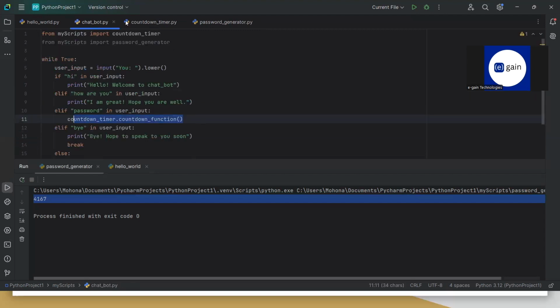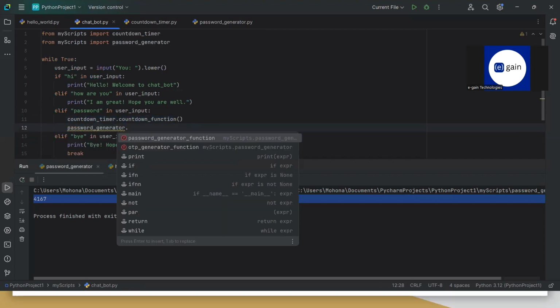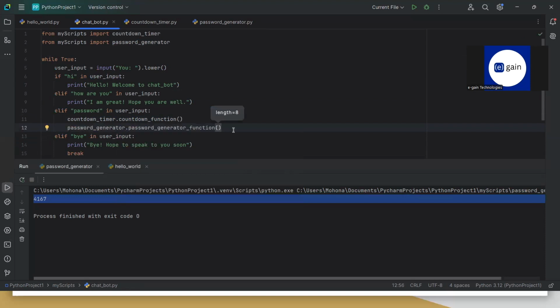So first we will call this function, then we will call the password function. Password generator dot function. So this will give us a password. And what we want to do is print this value, your password is,